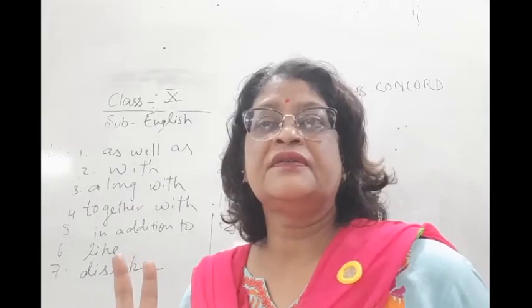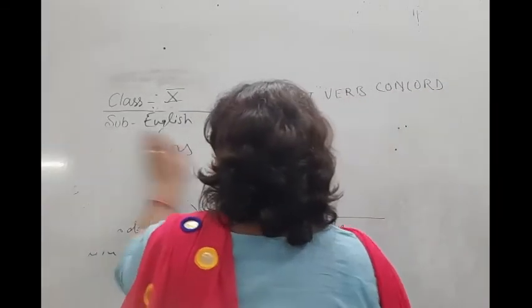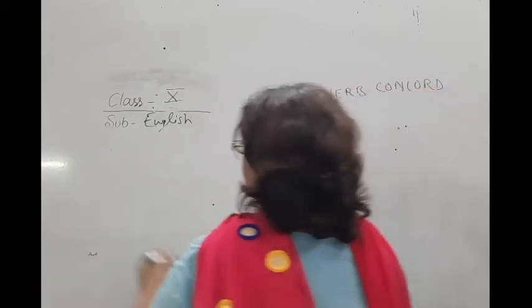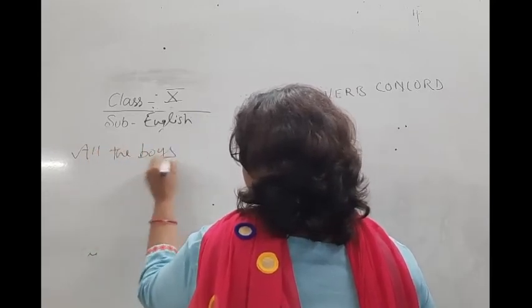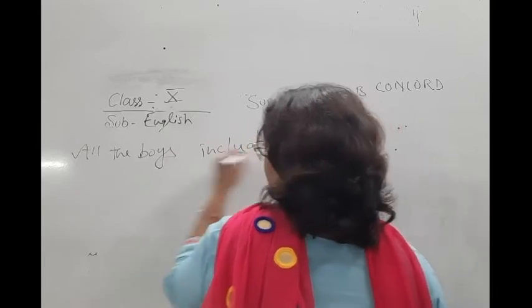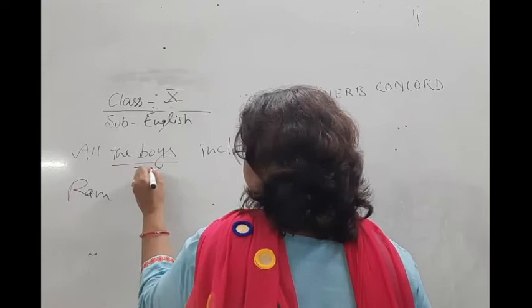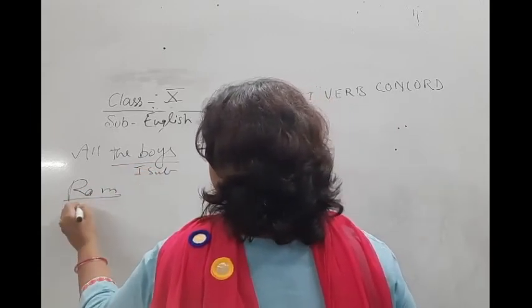The first subject is boys, and Ram is the second subject.